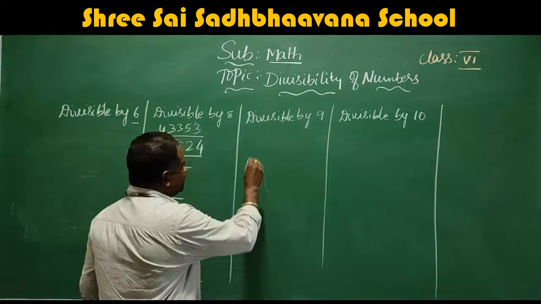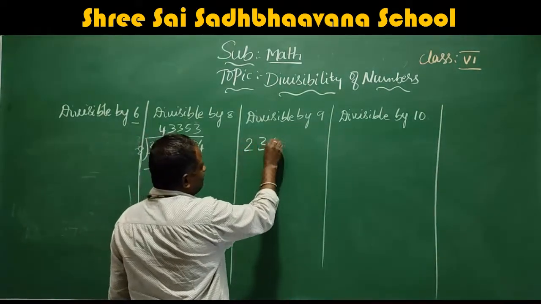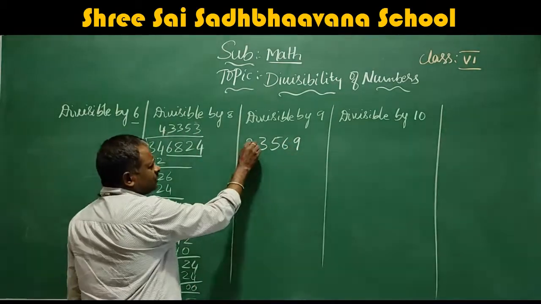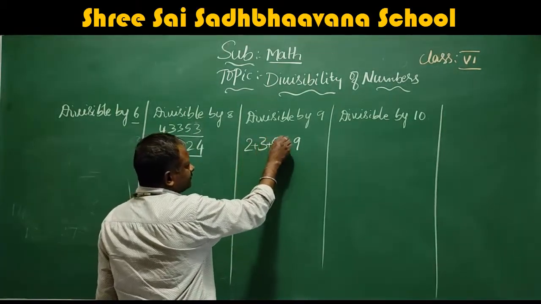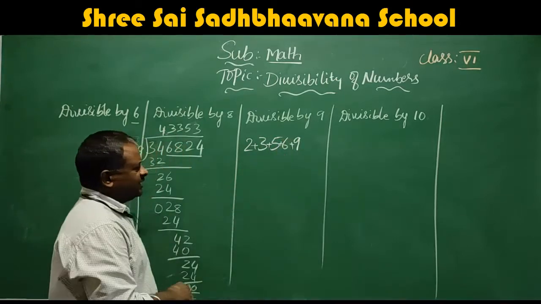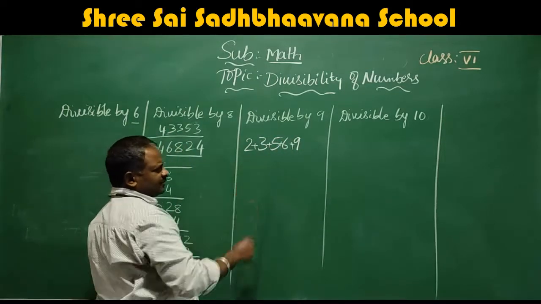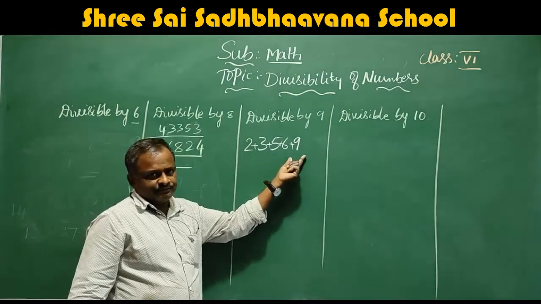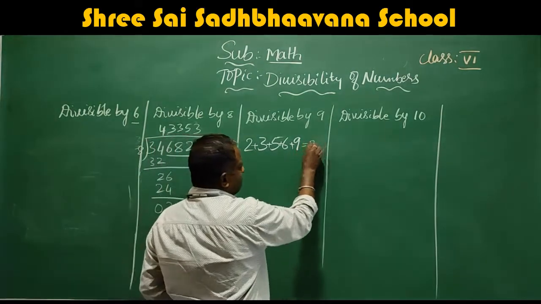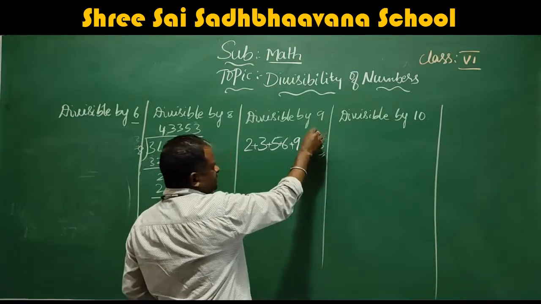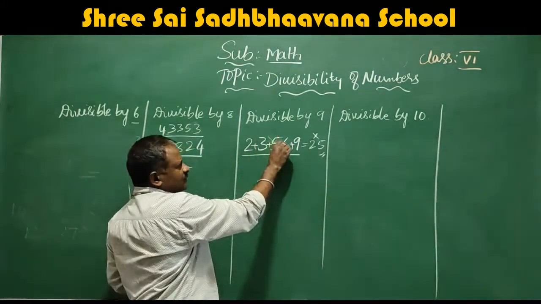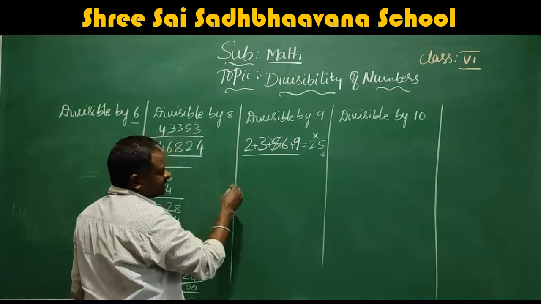See this number 2, 3, 5, 6, 9. Just add all the digits. 2 plus 3, 5, 5 plus 5, 10, 10 plus 6, 16, 16 plus 9, 25. This 25 is not divisible by 9, so this number is not divisible by 9. We will consider the other number.